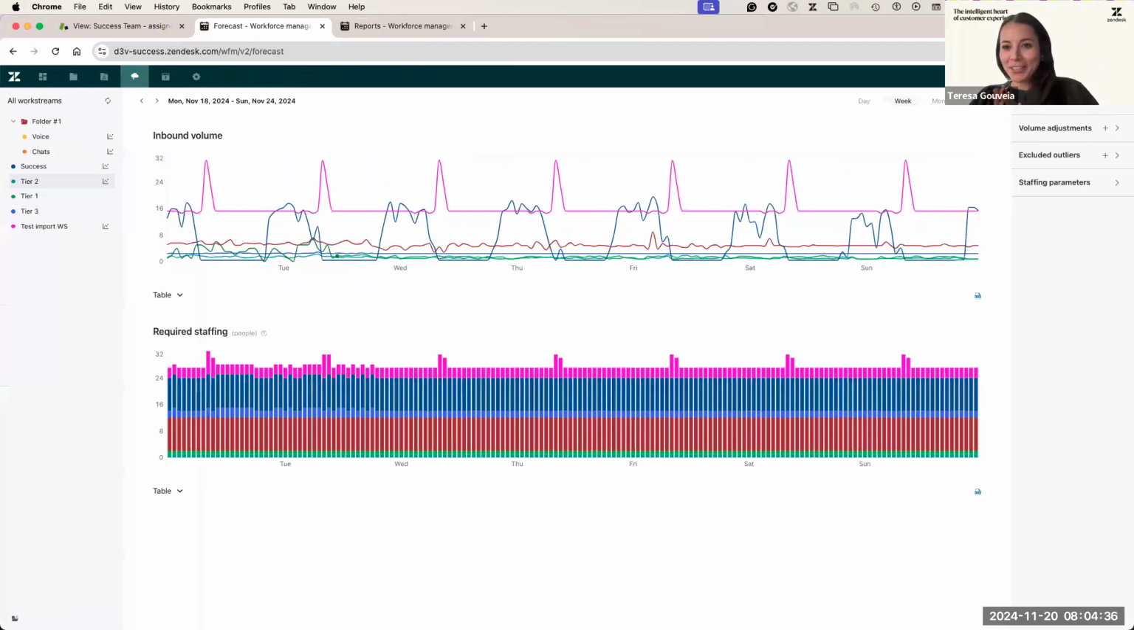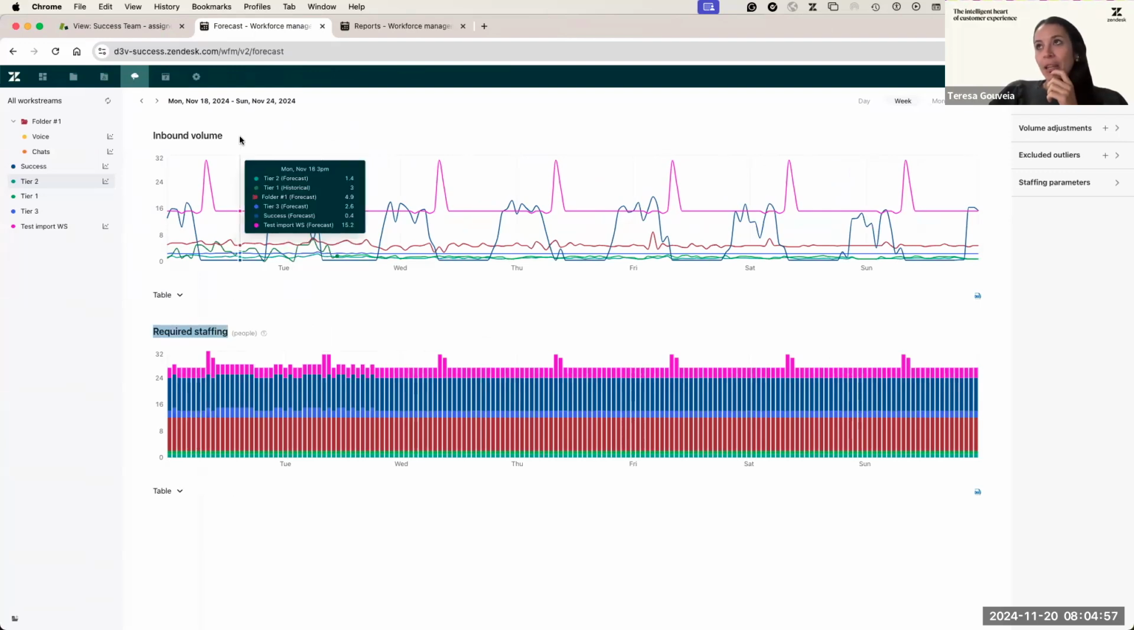So forecasting. I'm going to explain a couple of things here. First, as you can see, we have the inbound volume and the required staffing. We can forecast up to 1 year of inbound volume, and the same for required staffing. Where does this volume come from?